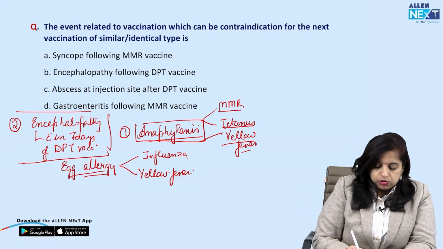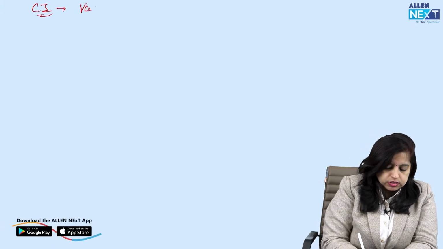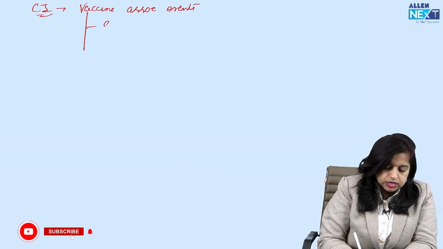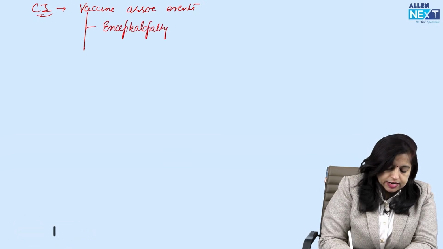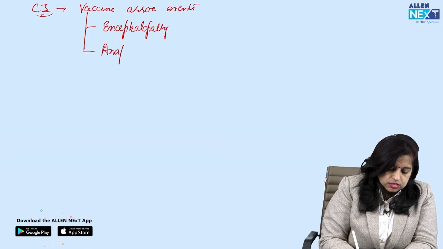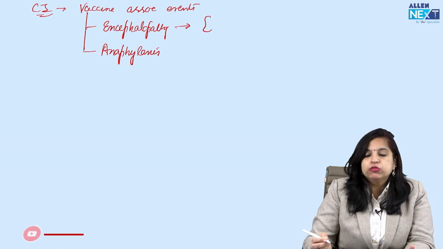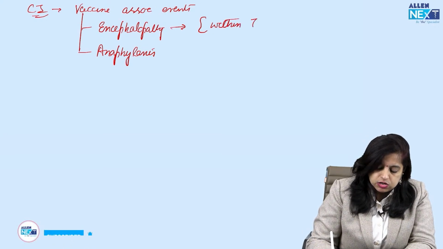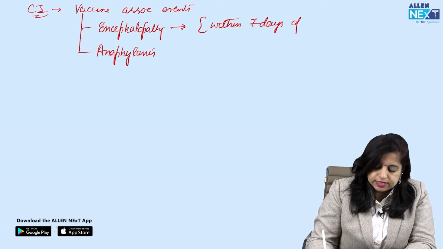So how do you complete this? Please remember 2 contraindications for any vaccine associated events. If I write it down over here, these are number 1 encephalopathy and second is anaphylaxis. And encephalopathy also has an age-time duration, occurring within 7 days of pertussis vaccination.